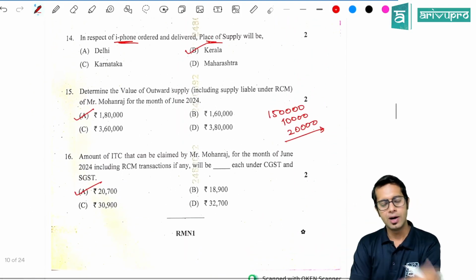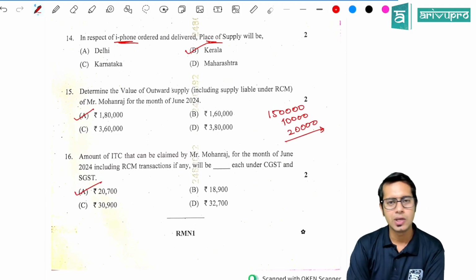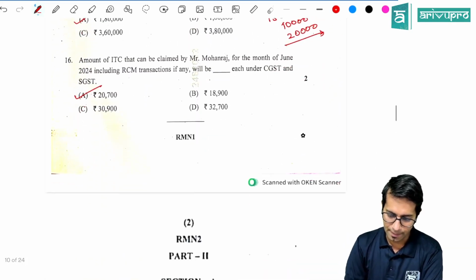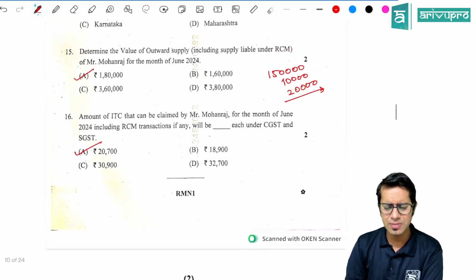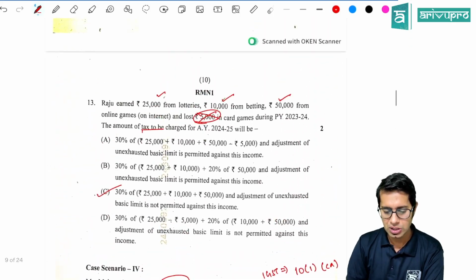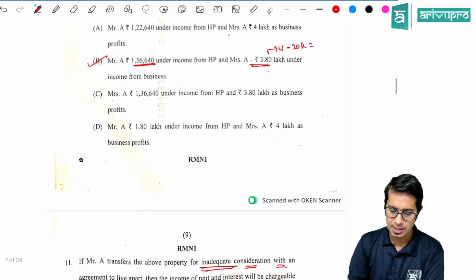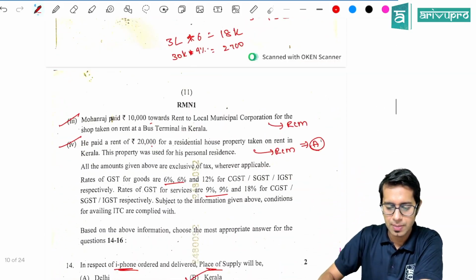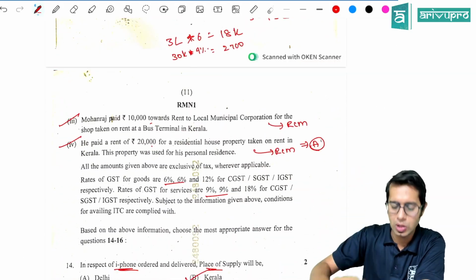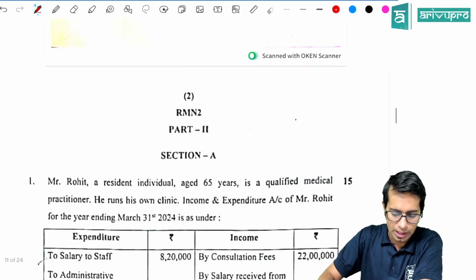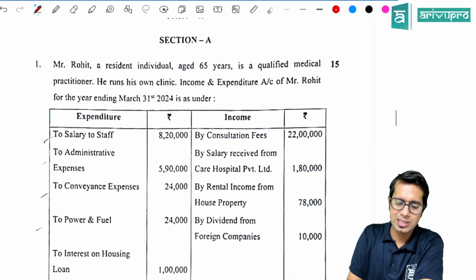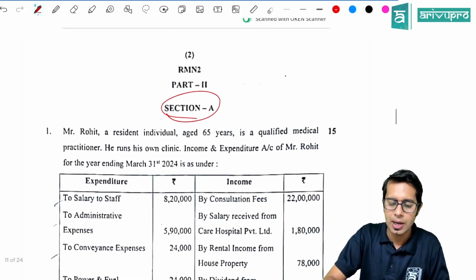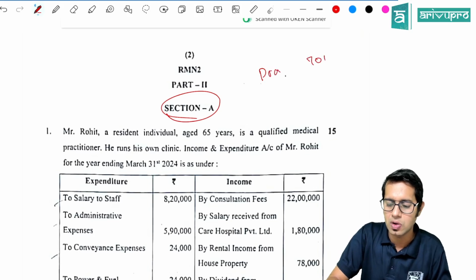I hope you have got the right answers for MCQ, and I hope you have done it properly. The only MCQ which I found was tricky was the agricultural income MCQ, because almost all the points were similar. Now this is section A, which is your practical questions, which comes for your 70 marks.